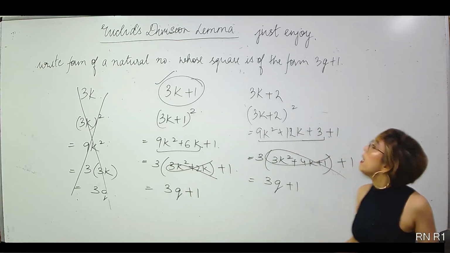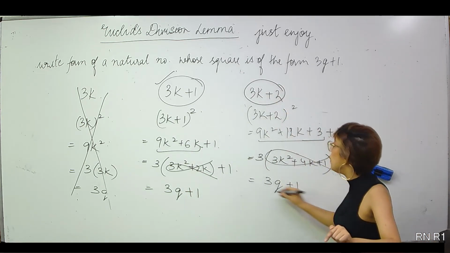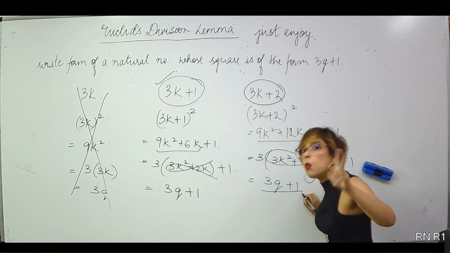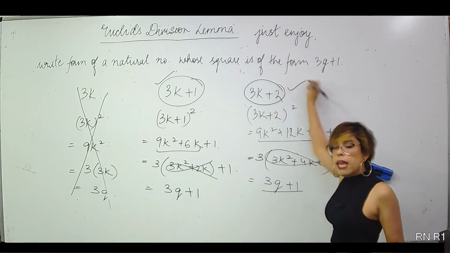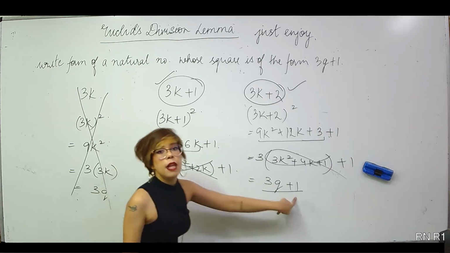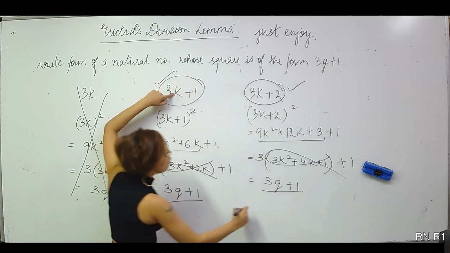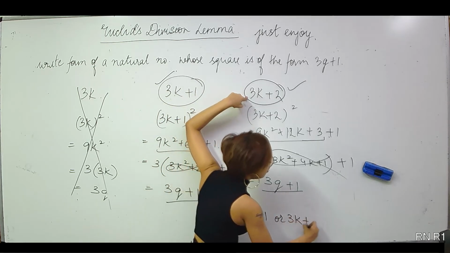That means if I take the number 3k plus 2, the square of it would be of the form 3k plus 1. So do I need this number? The answer is yes. If the square of the number is of the form 3k plus 1, either the number is of the form 3k plus 1 or the number is of the form 3k plus 2.